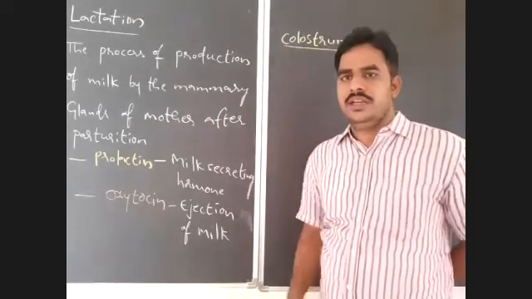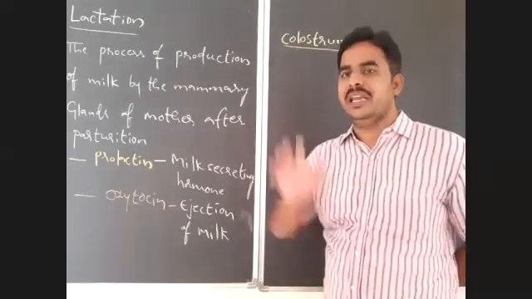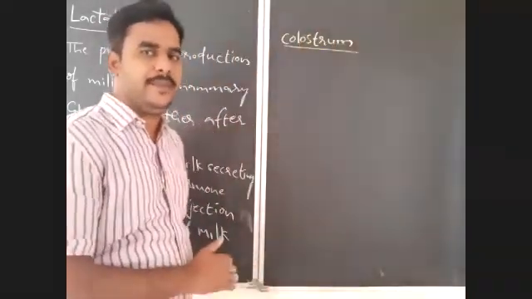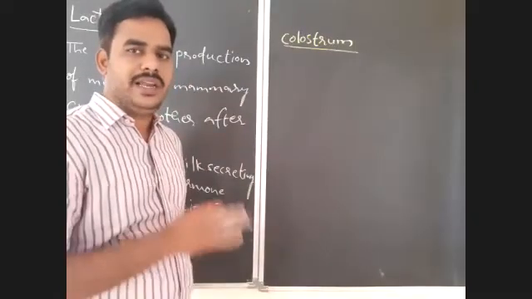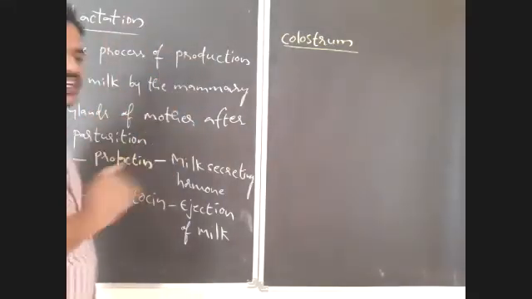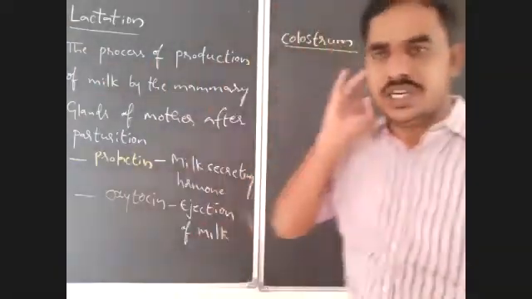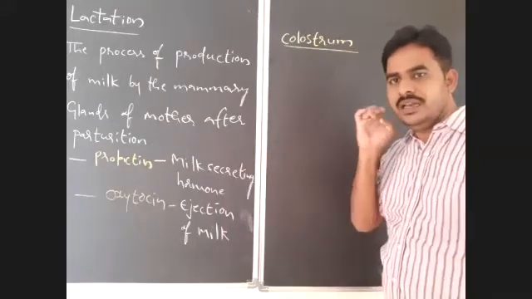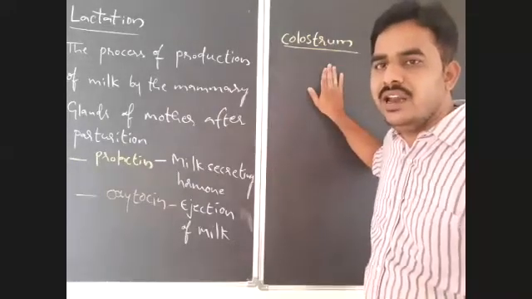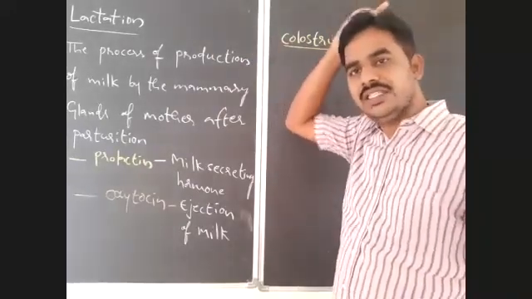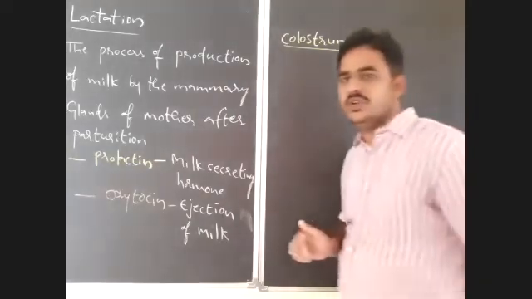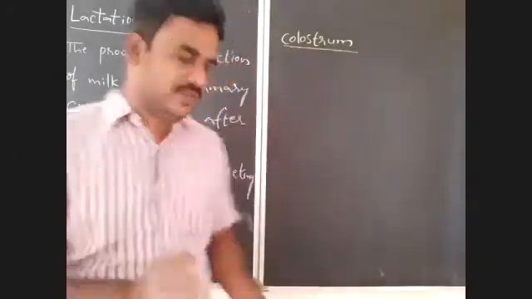See, the milk which is produced by mammary glands for the first time after parturition, or in the initial days of lactation, within the first 2 to 3 days of lactation, the milk which is produced here is known as colostrum. Very important, ma'am. What is colostrum?